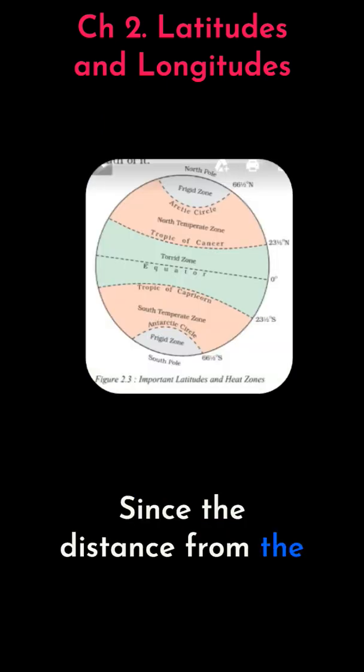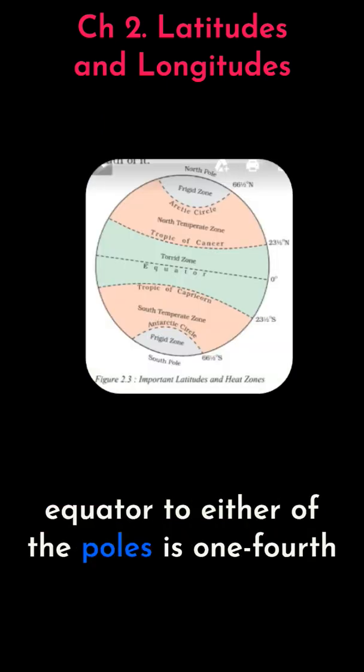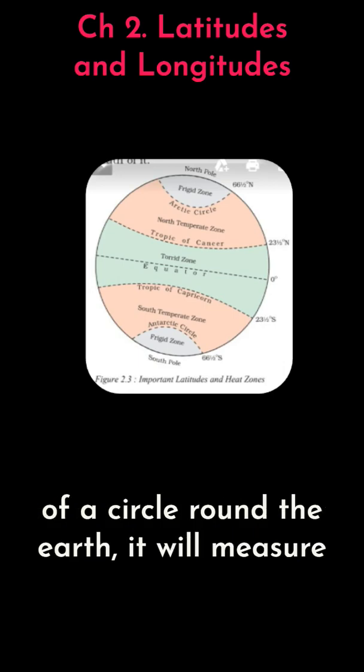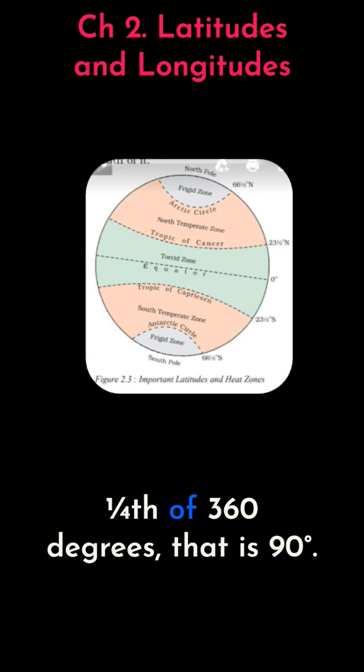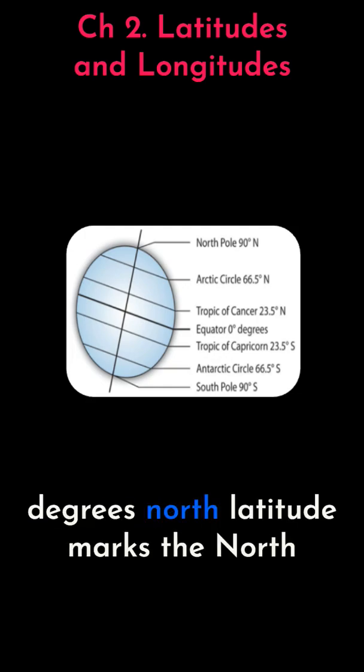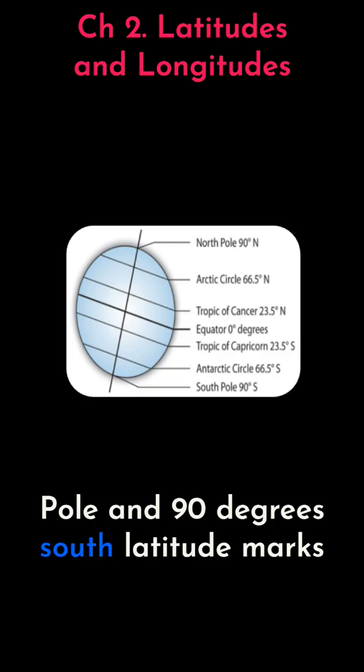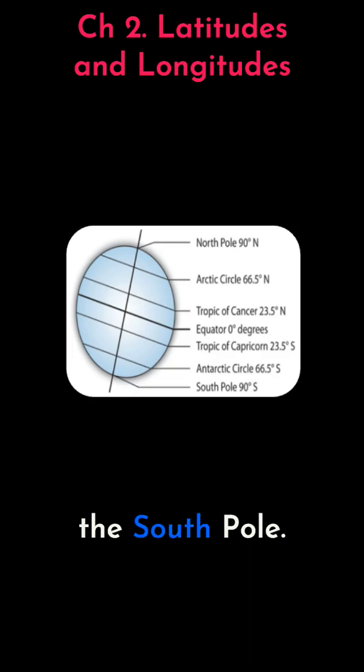Since the distance from the equator to either of the poles is 1/4 of a circle around the Earth, it will measure 1/4 of the 360 degrees, that is 90 degrees. Thus, 90 degrees north latitude marks the North Pole and 90 degrees south latitude marks the South Pole.